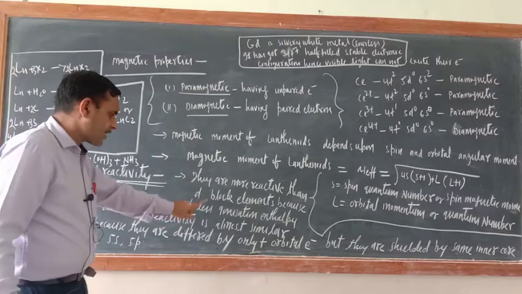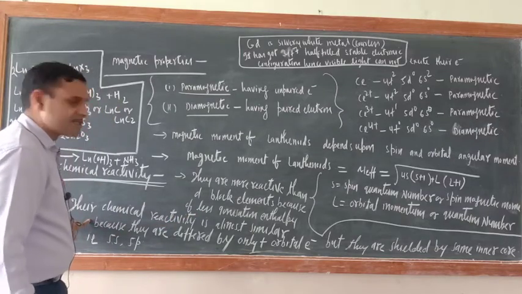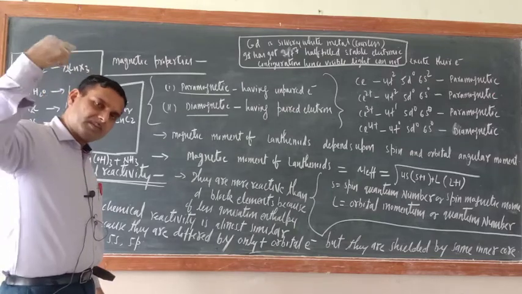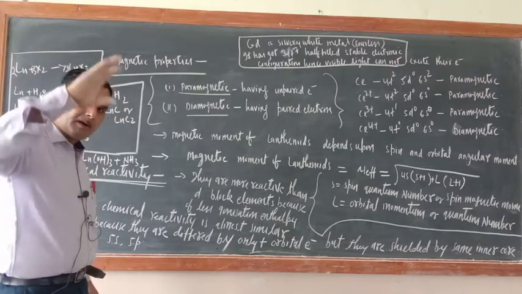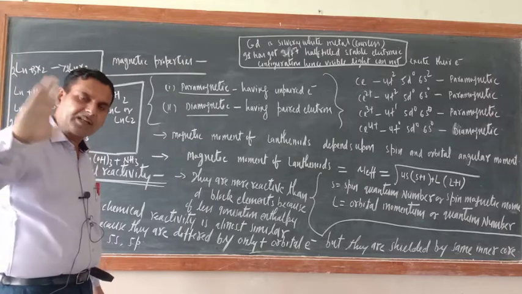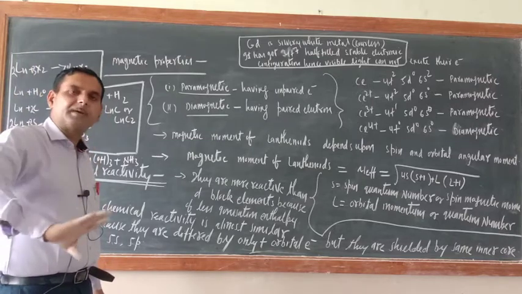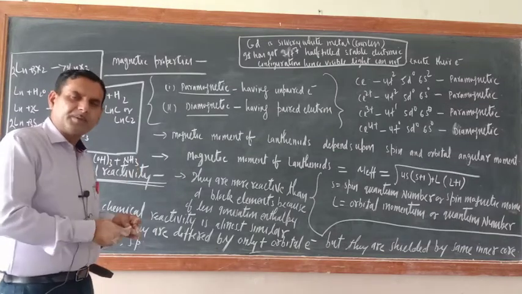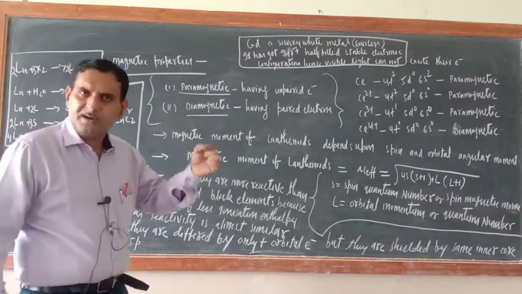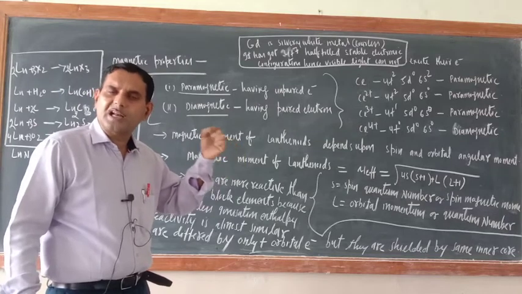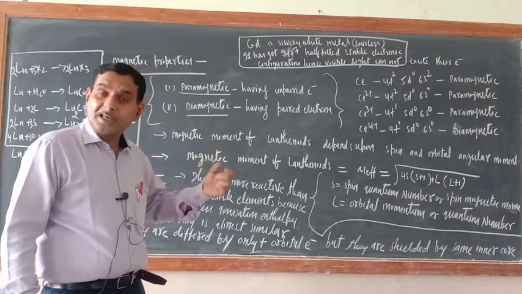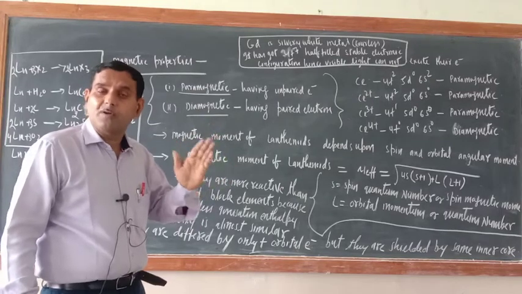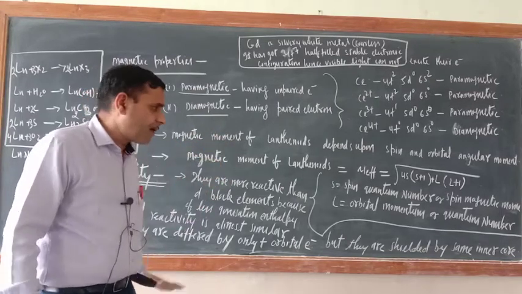One thing is clear, they are more reactive than transition elements. But what about the elements of lanthanides? The chemical reactivity of lanthanoids is almost similar because they just differ by f orbital electron. Now the inner core which is protecting the 4f orbital electron is similar. What is the inner core?